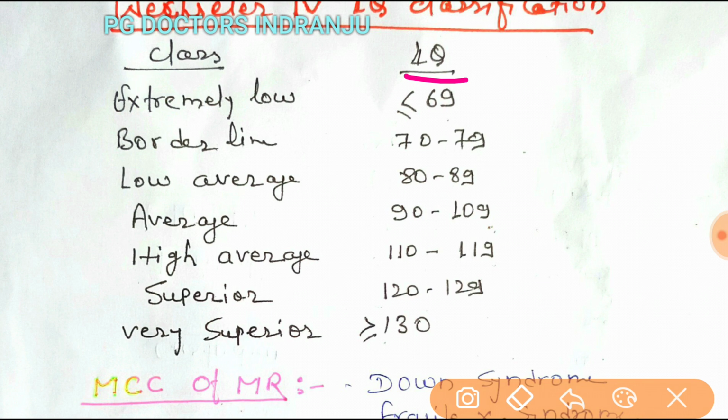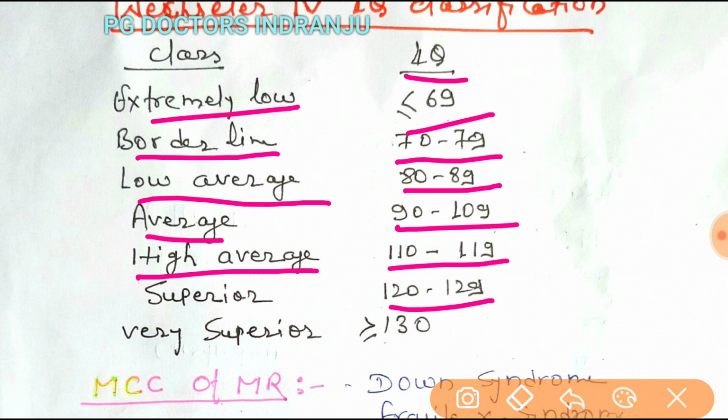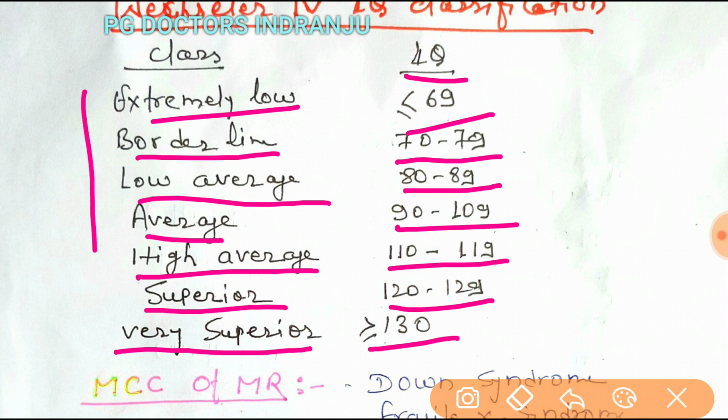An IQ less than 69 is extremely low. 70 to 79 is borderline, and 80 to 89 is low average. 90 to 109 is average, 110 to 119 is high average, 120 to 129 is superior, and more than 130 is very superior. This is the best classification, and many questions are asked from this chart.